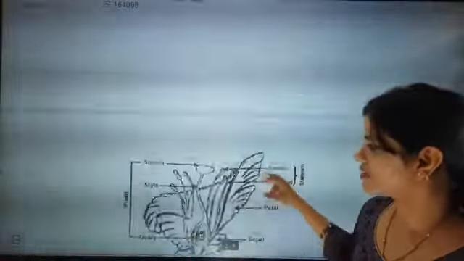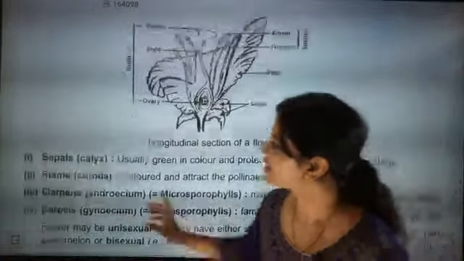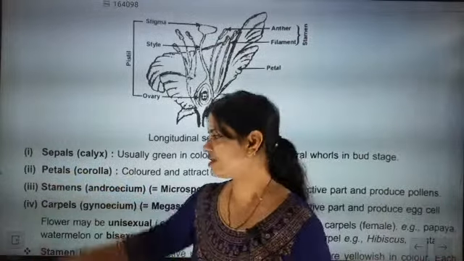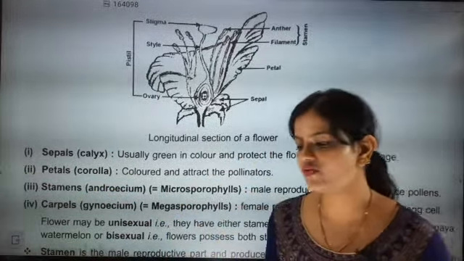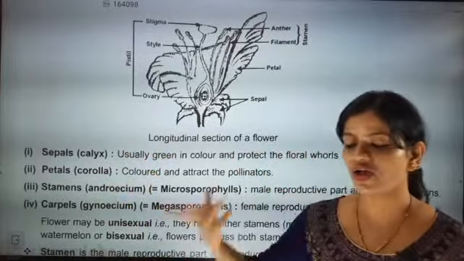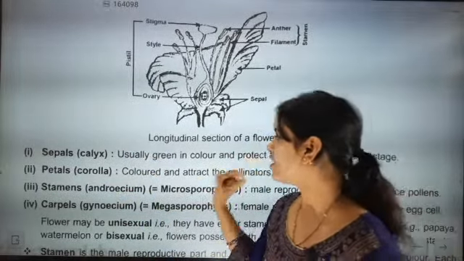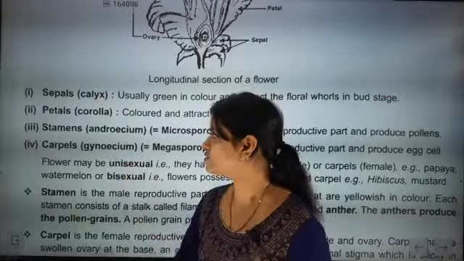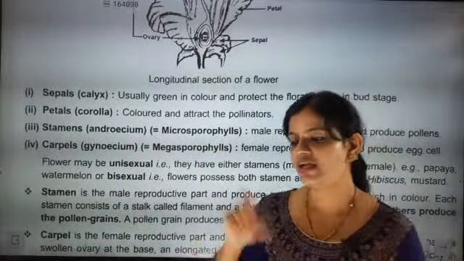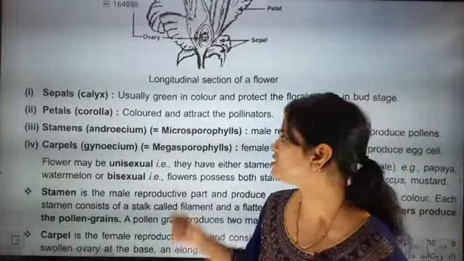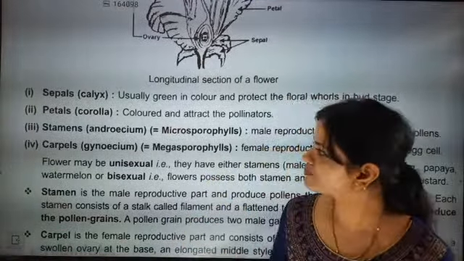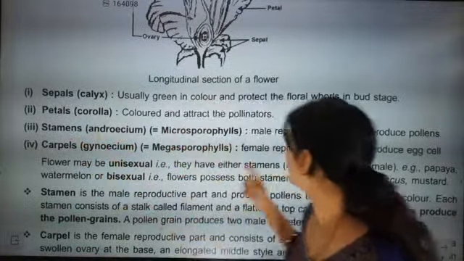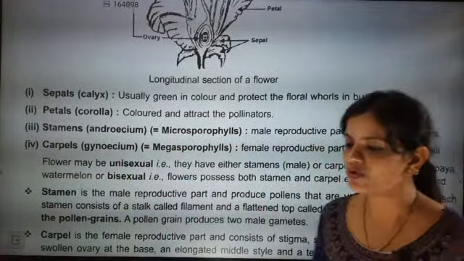So here, shall we go back to our work? Calyx is sepals, and after that, beta, corolla is called petals. The petals of the flower will be called what, beta? Petals of the flower will be called corolla. After that, beta, we are going to go towards Androecium and Gynoecium. Androecium is the male reproductive part and Gynoecium is the female reproductive part. Okay, Androecium and Gynoecium. So that is Androecium, stamen. Stamen will be the male reproductive part and produces pollen.